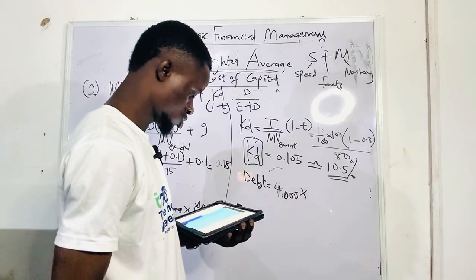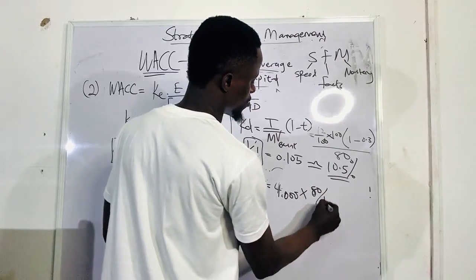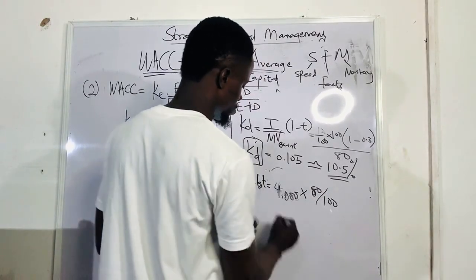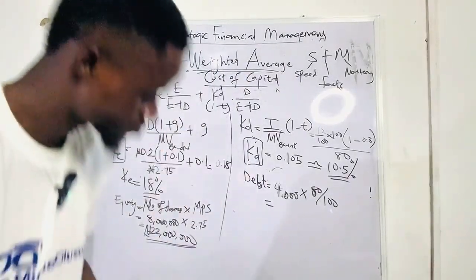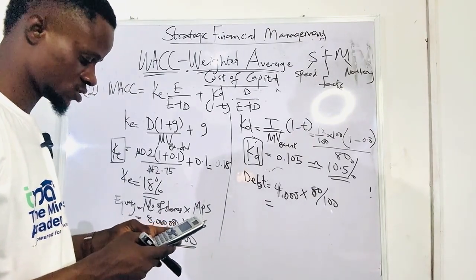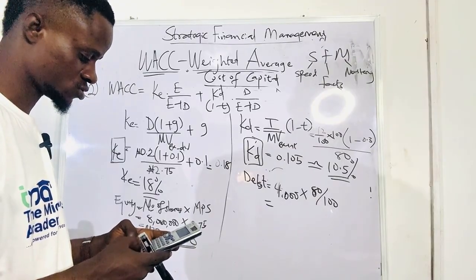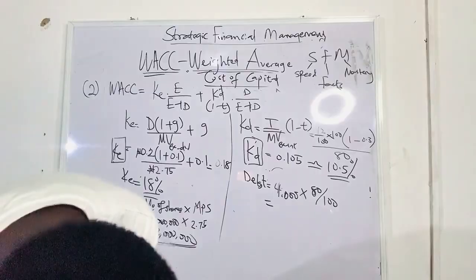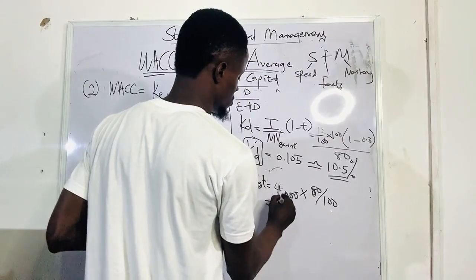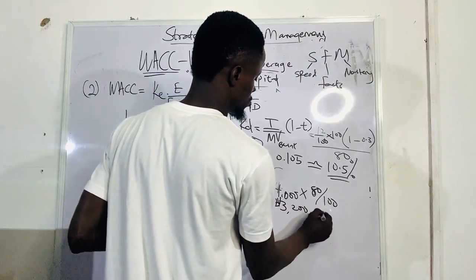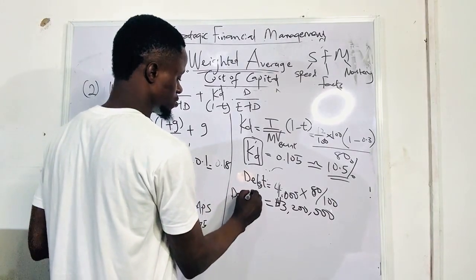Times the quotes, that will be 80 naira per 100 nominal value. What is the answer? 4,000 times 80 over 100, or 80 over 100 times 4,000. That's 3.2 million. That's the debt value.